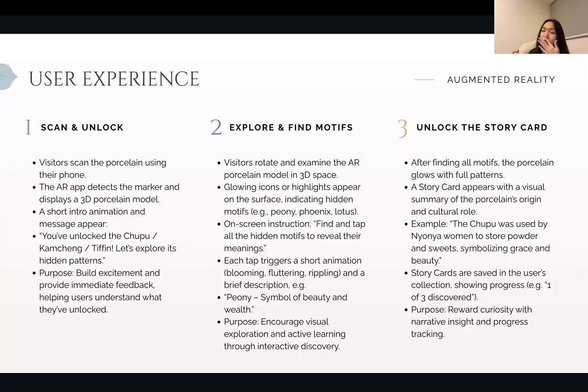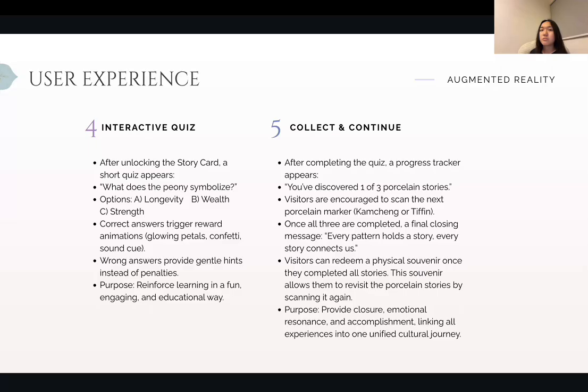And after they finish finding all the motifs, it will unlock the story card, which is very simple and straightforward, and also easy to digest. And after they have read through the story card, it will pop up an interactive quiz where after they have completed all 3 questions, it will allow them to redeem a mystery gift.